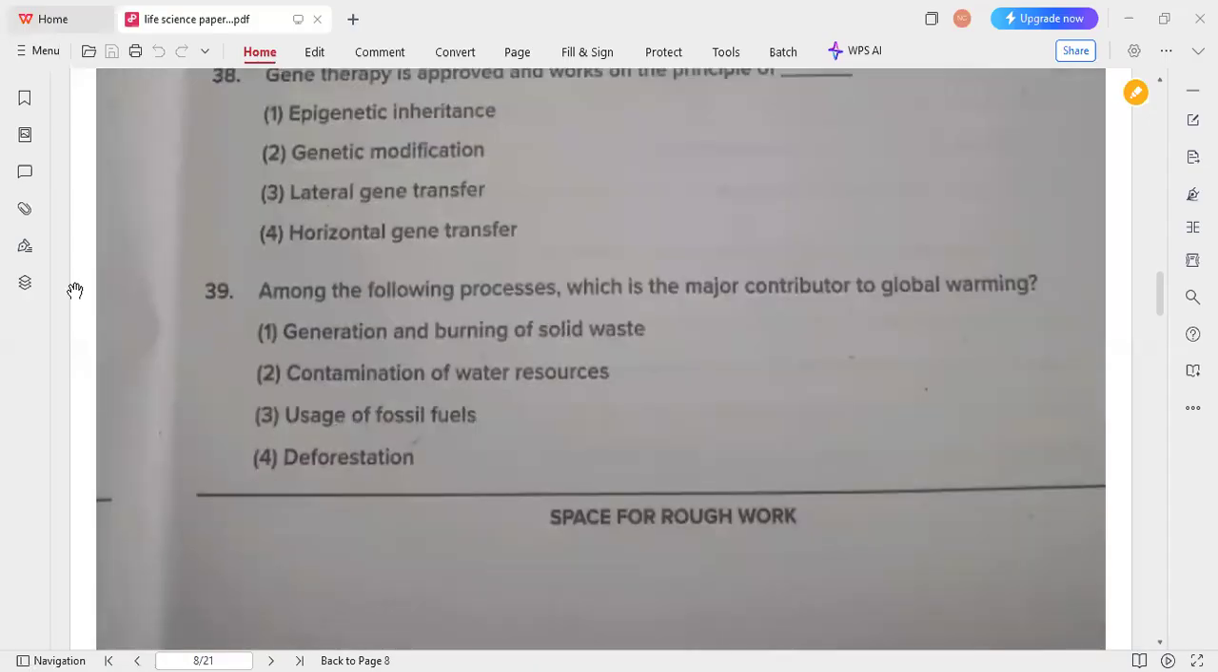So among the following processes, which is the major contributor to global warming? So for this global warming, the major contributor is what? That is usage of fossil fuels, that is coals, oils, and also gases. So option 3 is the correct answer for this 39 question.